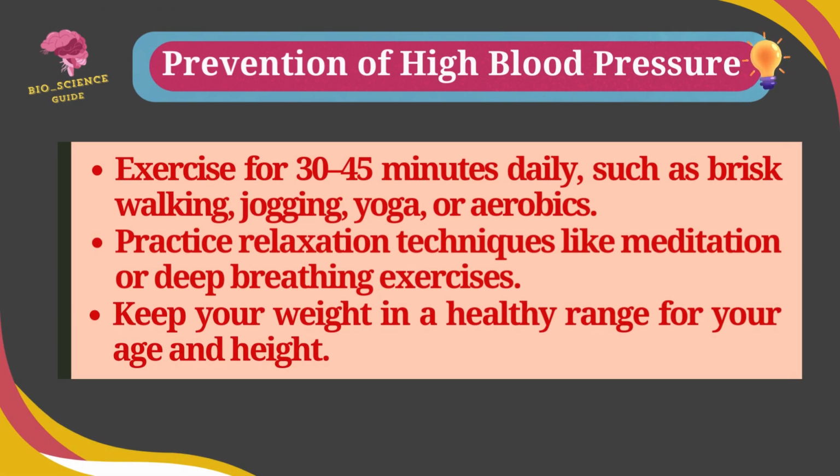Exercise about 30 to 45 minutes daily, such as brisk walking, jogging, yoga or aerobics. Practice relaxation techniques such as meditation or deep breathing exercises. Keep our weight in a healthy range for our age and height.